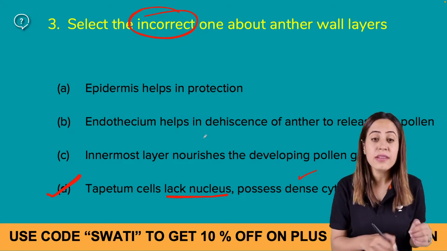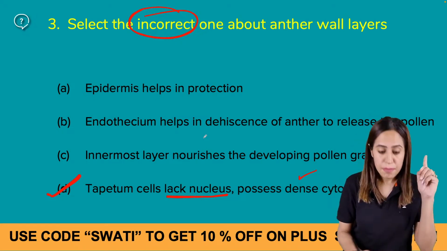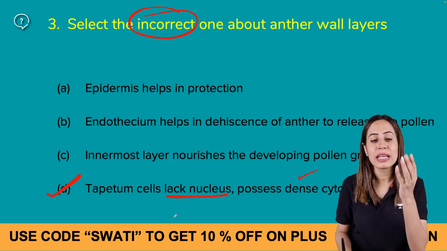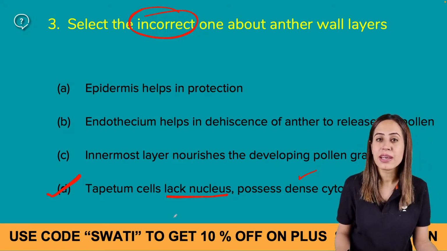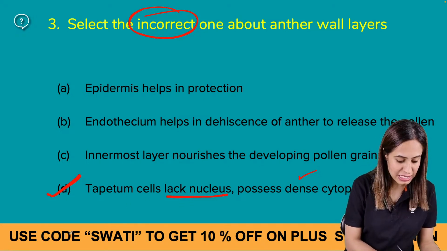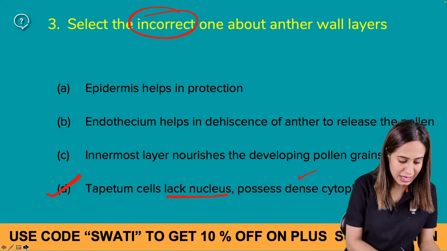But they lack the nucleus, it is incorrect because tapetum cells are multinucleated, right? Is it clear? They are multinucleated. So this statement is wrong, right?